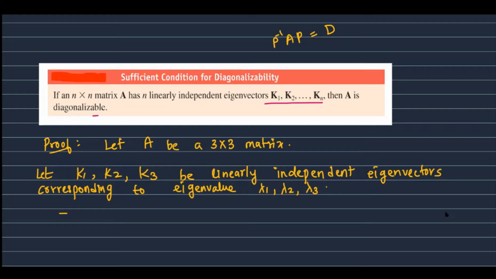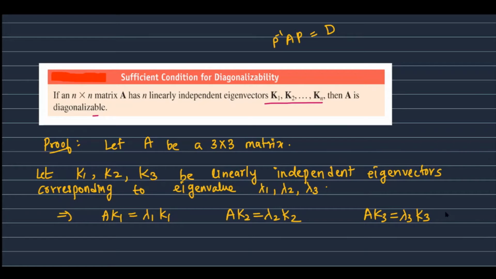So from here we will get AK1 is equal to lambda 1 K1, AK2 is equal to lambda 2 K2 and AK3 is equal to lambda 3 K3. Now K1, K2, K3 are linearly independent.